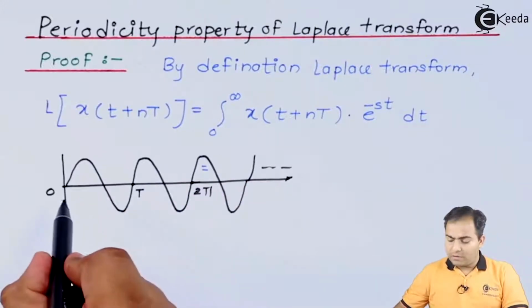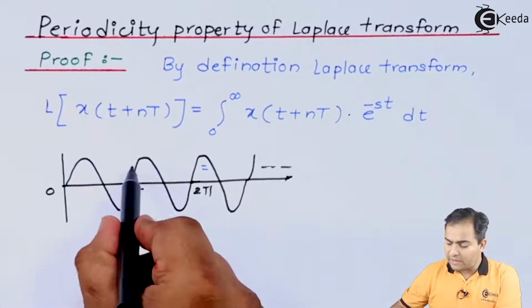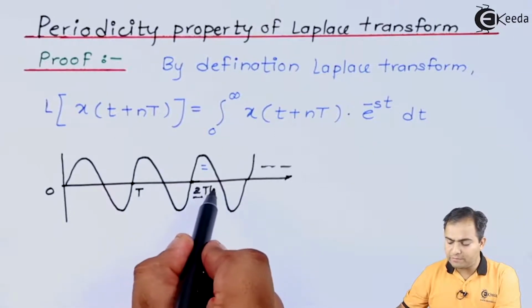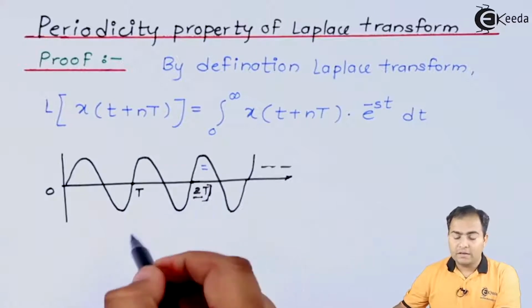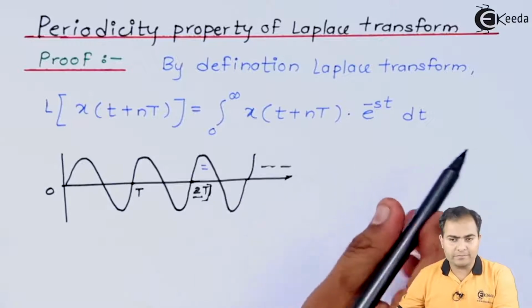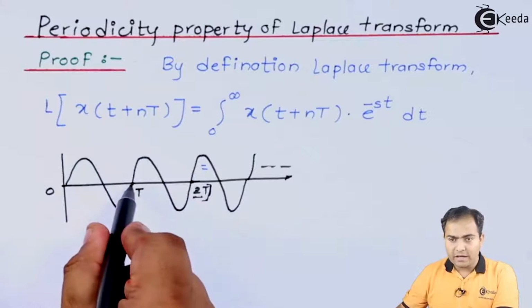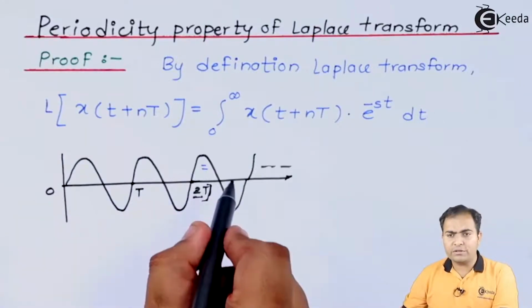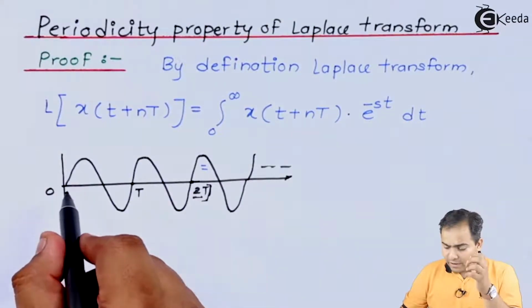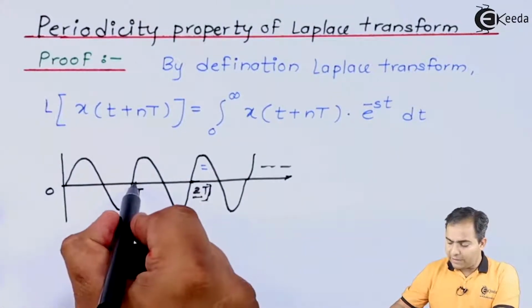Now here, this is the complete cycle having time period T. The next cycle again has T, so the total time will be 2T. If we complete one more cycle, then the time will be 3T and so on. Look here, this is a sine wave, or you can say it is an oscillation of an oscillator which produces a sine wave. Now just look at the first period. First period means only this period.